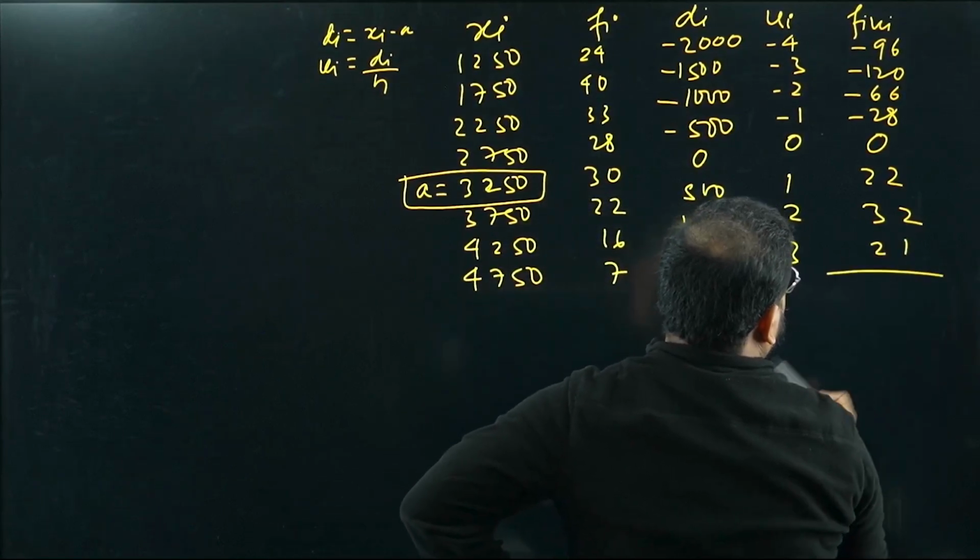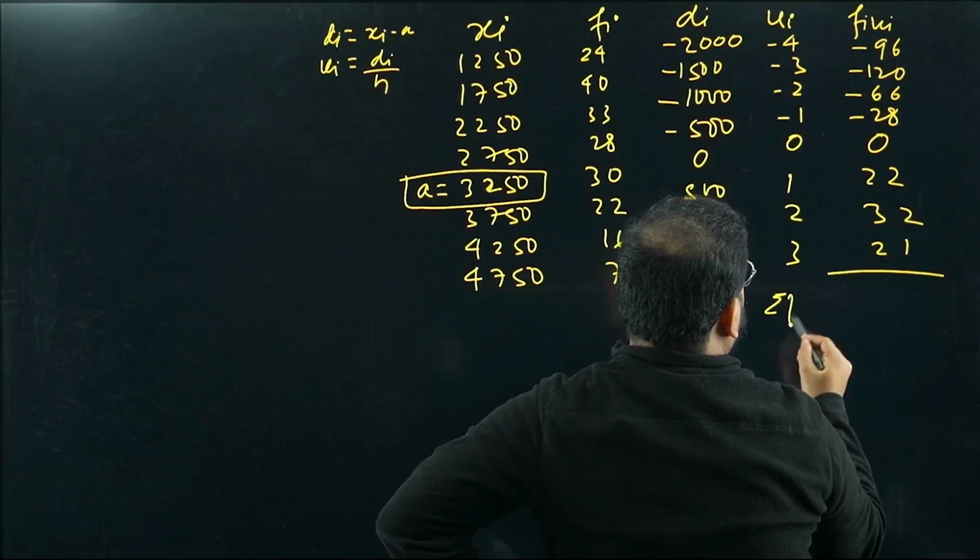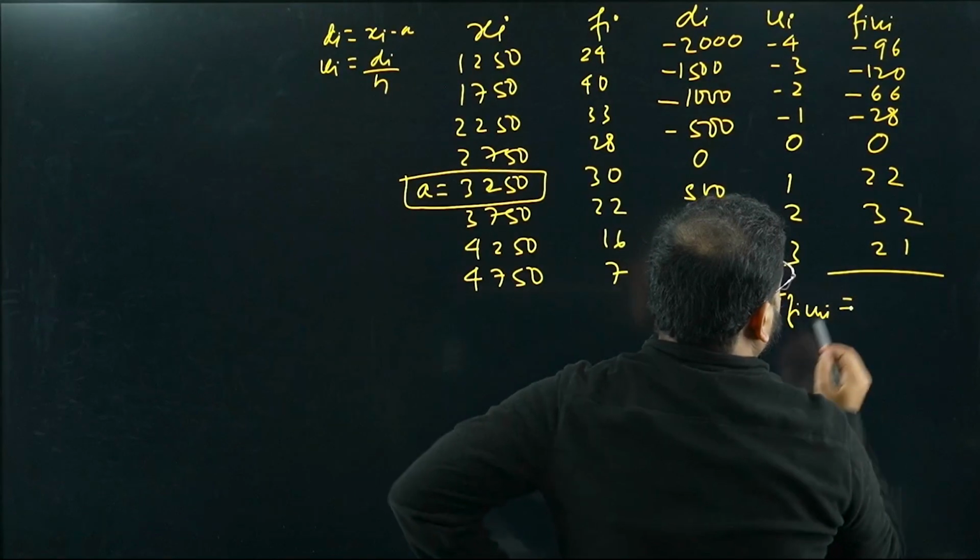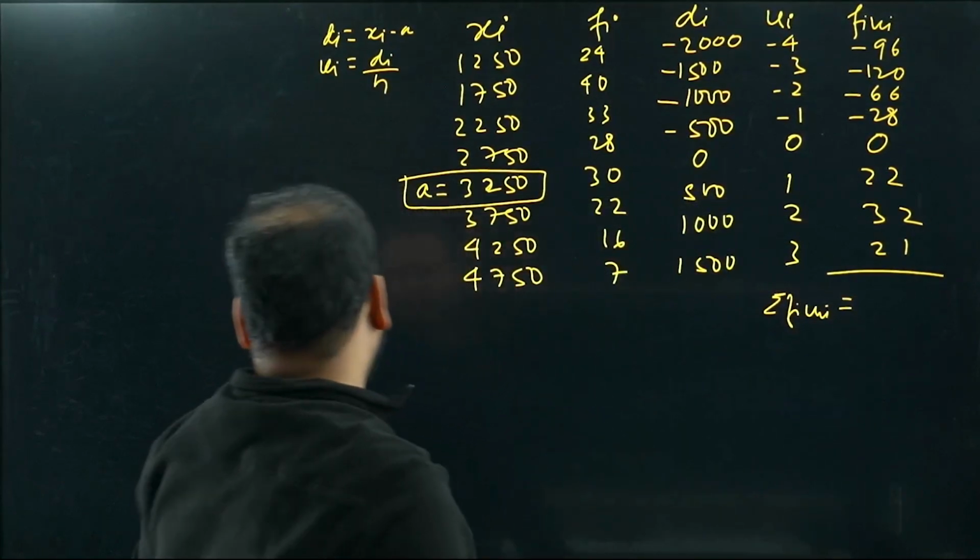Okay, sum of all of this, sigma fi ui, how much is that? Please have a look. So we have to add these values now.